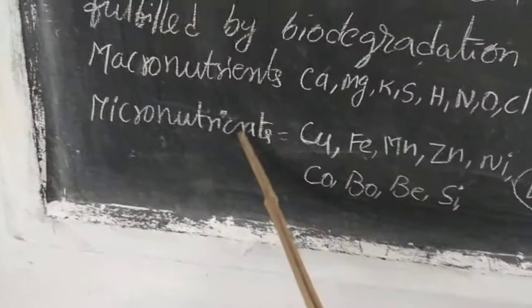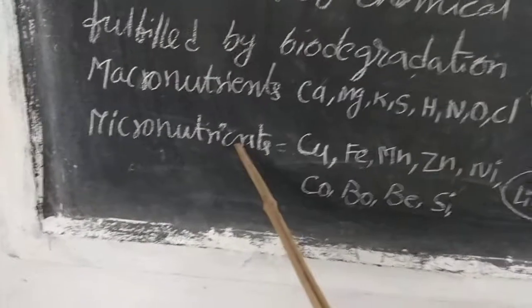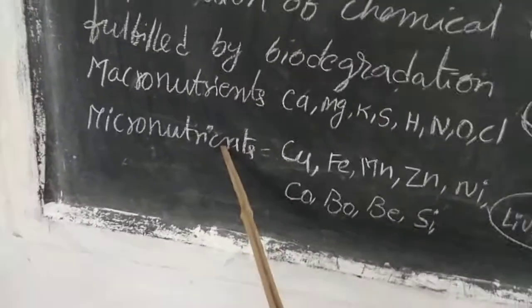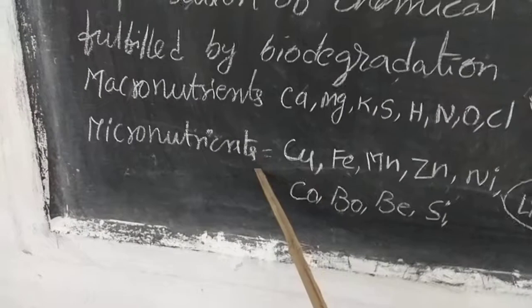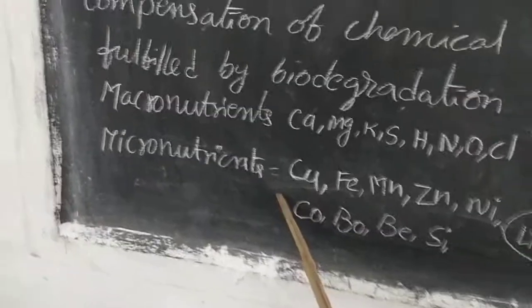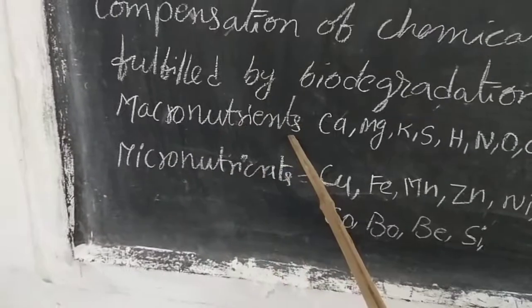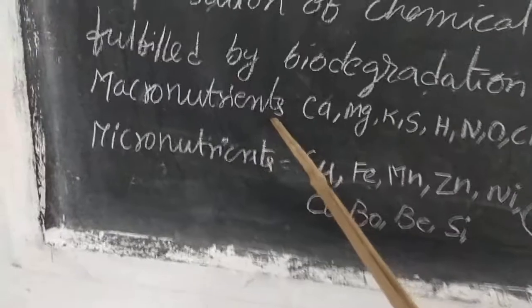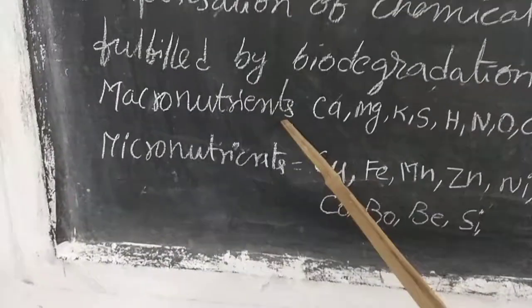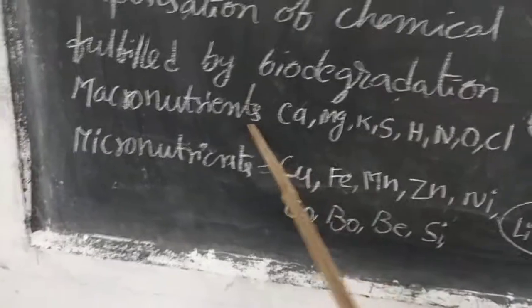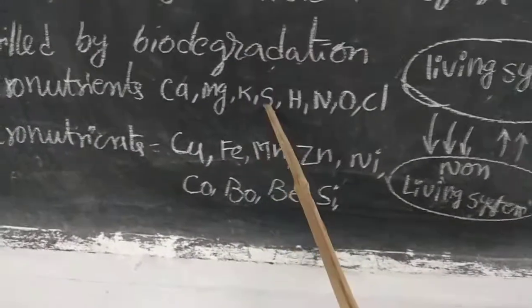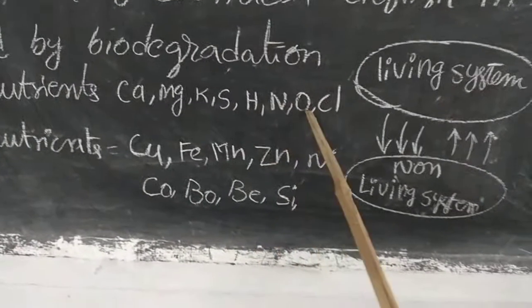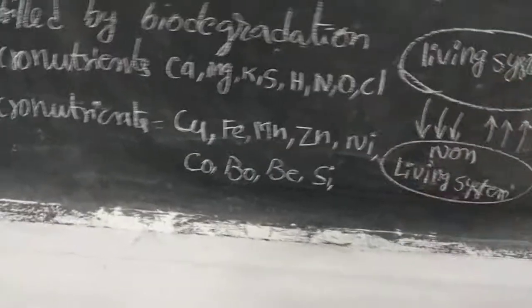Macronutrients and micronutrients. Every living organism needs chemical compounds. These chemical elements can be divided into two based on the requirement. The first is macronutrients, the elements required in large quantities. For example, calcium, magnesium, potassium, sulfur, hydrogen, nitrogen, oxygen, chlorine, etc.